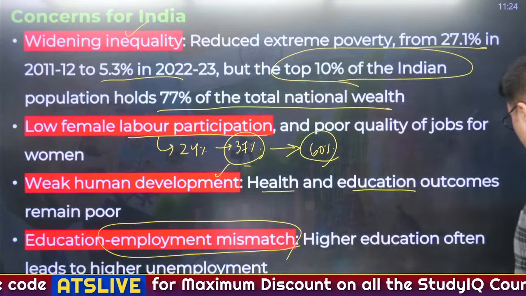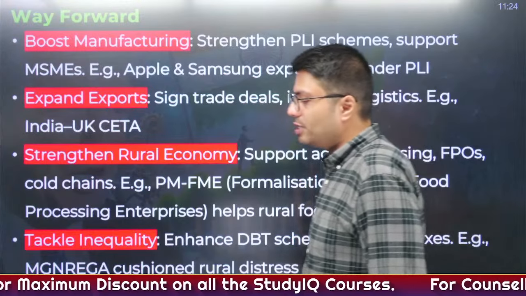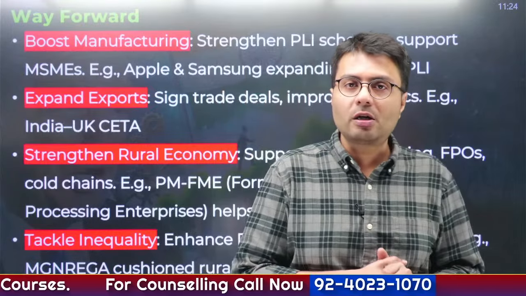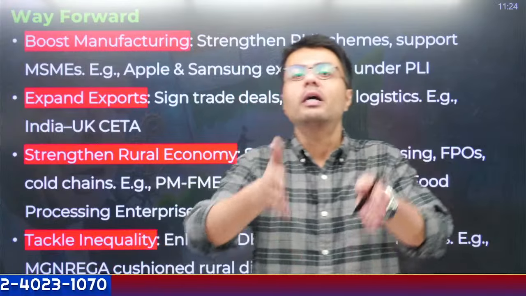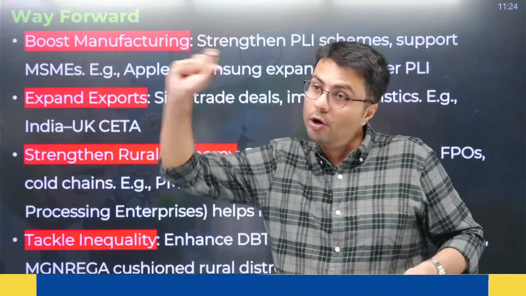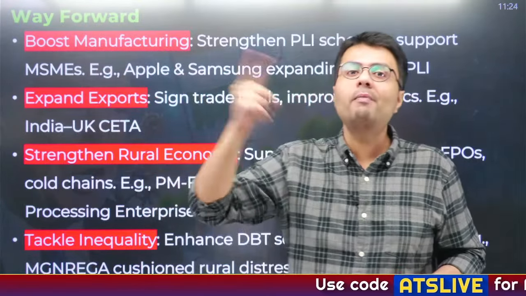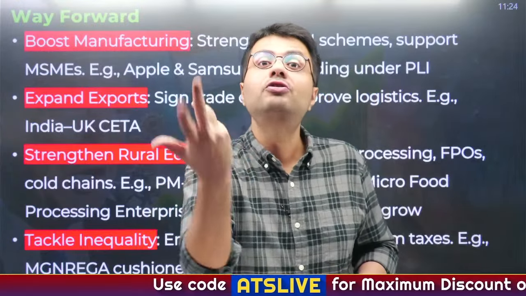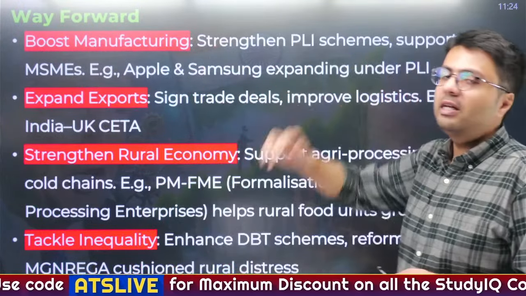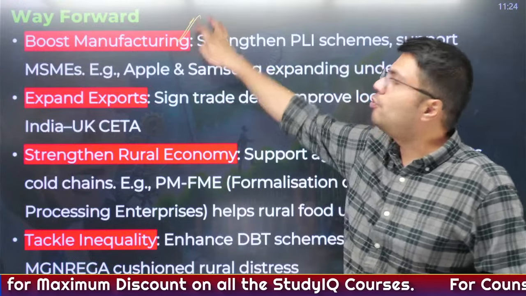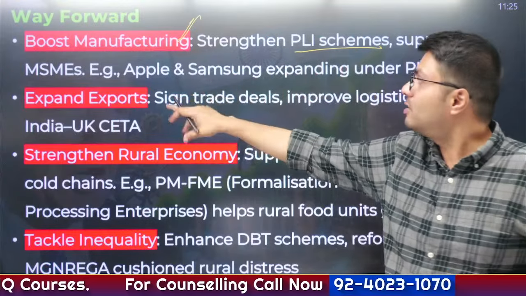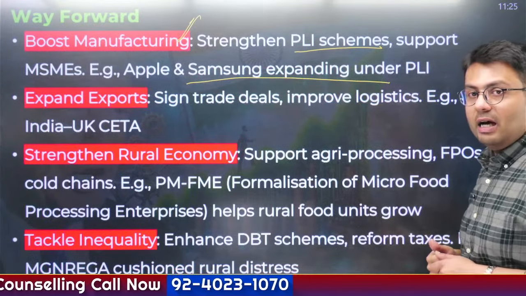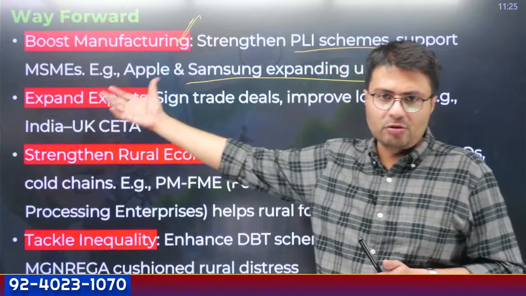But it does not mean that you can't suggest any way out of this situation. Whenever you are going to write an answer, do not stop by mentioning the shortcomings. You, being an aspiring bureaucrat, should have a positive outlook. This positive outlook means that you are good enough to identify the problems, but you are even better at suggesting solutions to those problems, right? So the solution is that, first of all, we for sure need to boost manufacturing. And for that, we can strengthen the PLI scheme, support smaller industries, like expanding the companies under PLI. This is one of the examples, right?